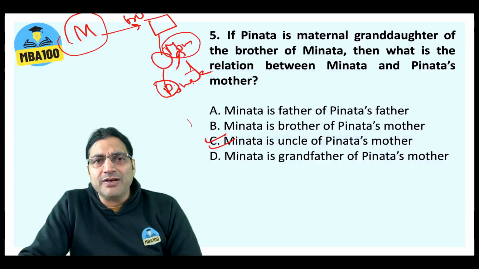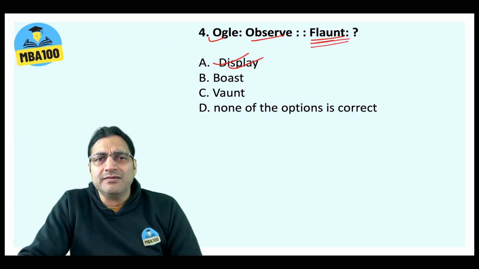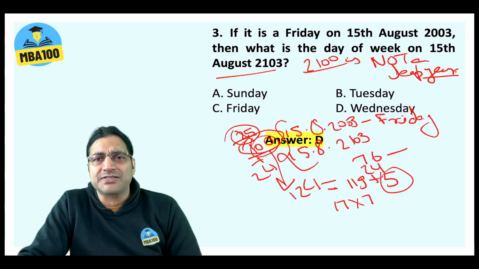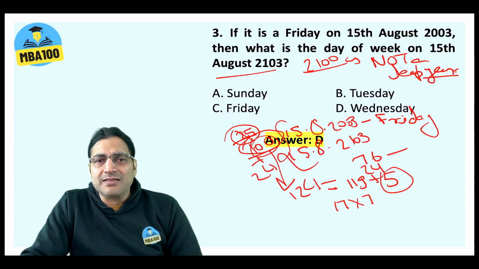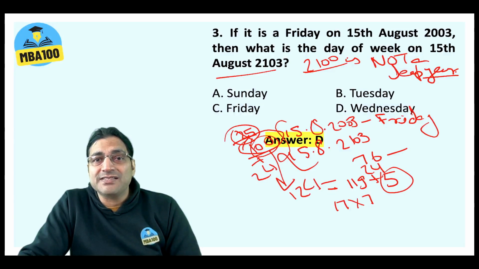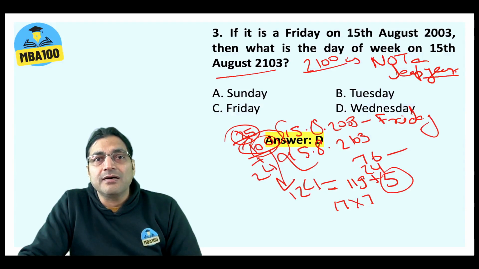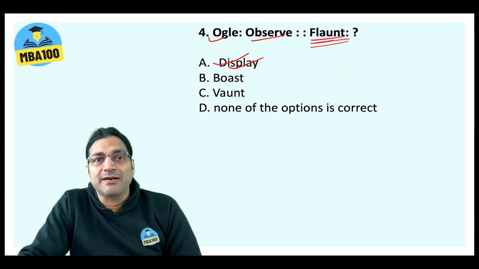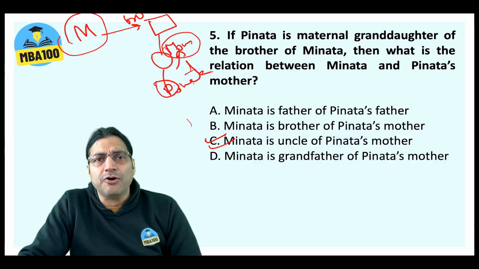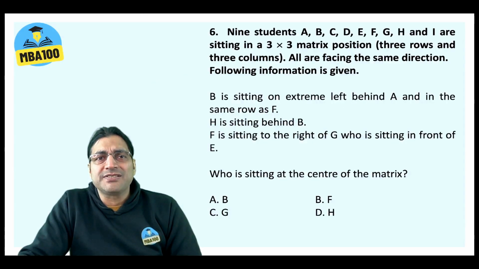Similarly, when it comes to framing questions, in this question many people, rather than taking odd days of 124, will take 125 odd days. Okay, so Wednesday, and thus they will get Thursday as their answer. So in order to create a trap for students, I believe one of the options should have been a Thursday. All right, please keep that in mind. So these questions have not been framed in a good way. Okay. All right. Question number 6.